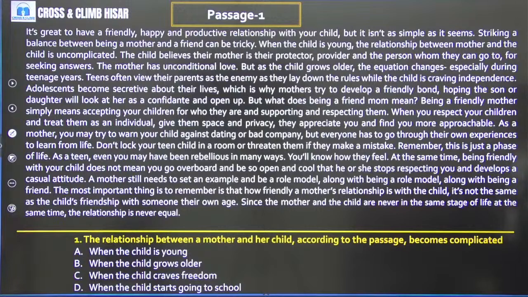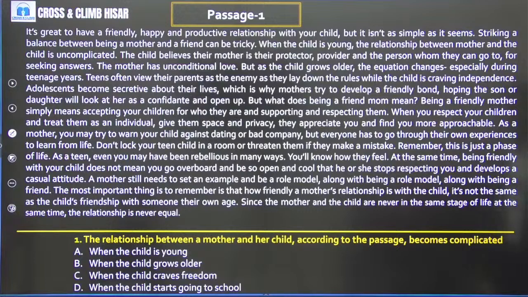The child believes their mother is their protector, provider, and the person whom they can go to for seeking answers. The mother has unconditional love. But as the child grows older, now there is the word but. It means whatever ideas have been expressed till now, these are contradicted. But as the child grows older, the equation changes. Which equation? When the child was young, he used to treat his mother as his everything.